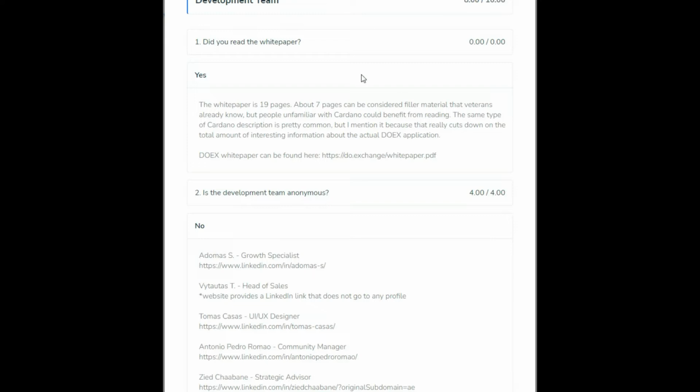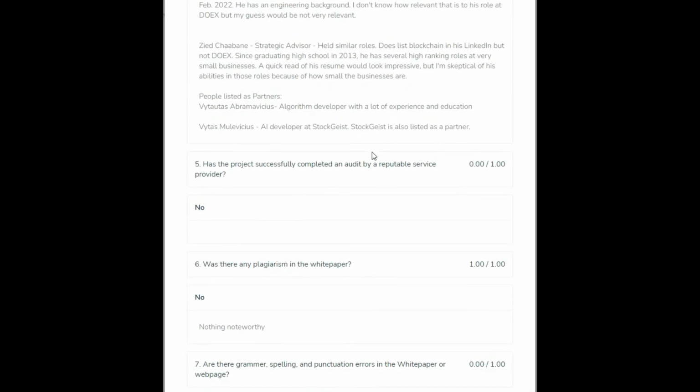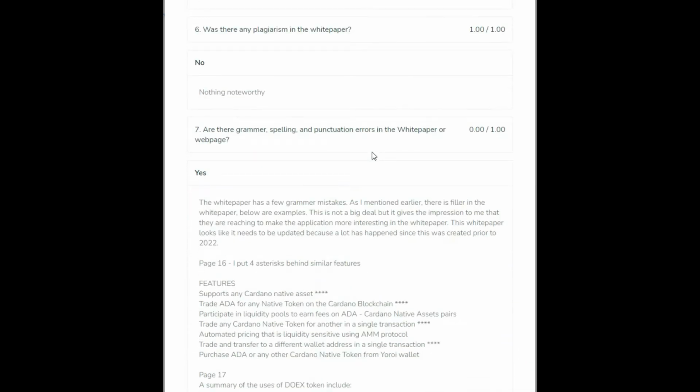I'm going to jump down in the report a little bit to finish the white paper discussion. Down past the development team a little bit. Was there any plagiarism in the white paper? No. There's some commonalities between white papers, but content-wise, there's no plagiarism. There also appeared to be duplicate information within the white paper, just worded differently. If I'm wrong about that, please let me know in the comment section, either below or on Discord, where a lot of good things happen.